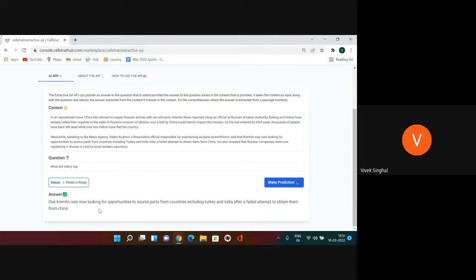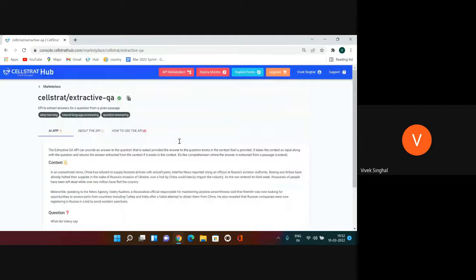So the answer is that Kremlin was now looking for opportunities to source parts from countries including Turkey and India after a failed attempt to obtain them from China. So if you read the paragraph above, that aligns with the information provided within that text. So in the second paragraph, Valery said that Kremlin was now looking for opportunities to source airplane parts from countries including Turkey and India, after China failed to provide them those parts. So that's how this extractive Q&A works on contextual text.